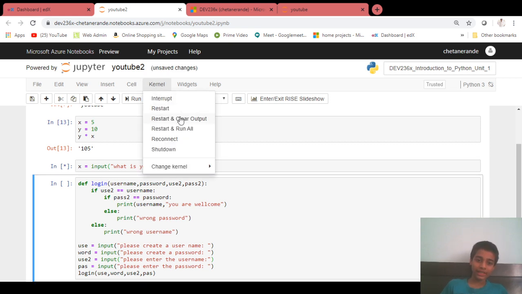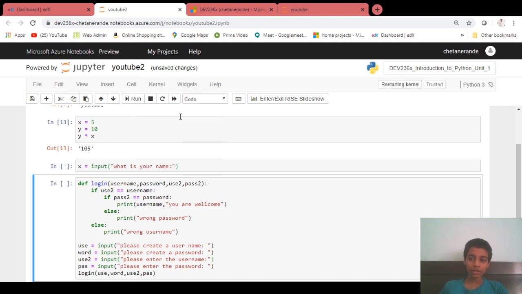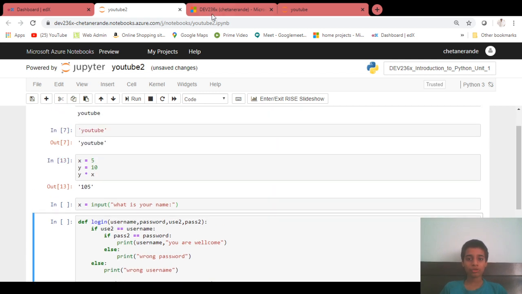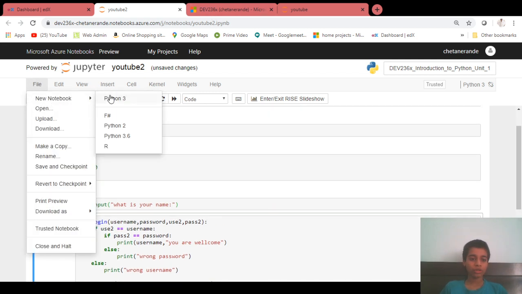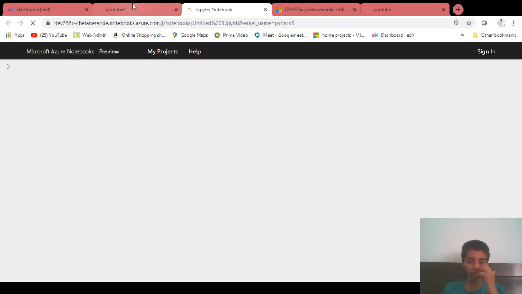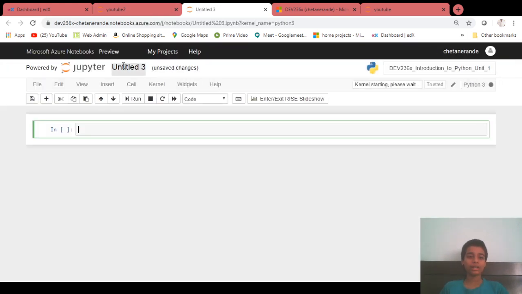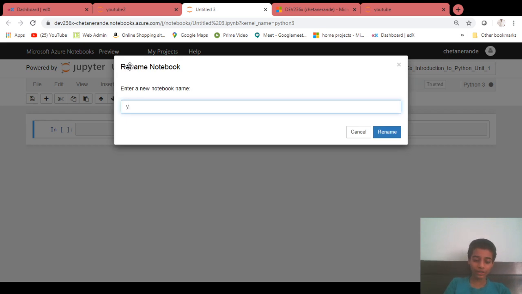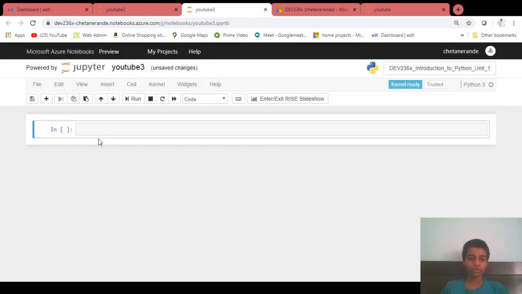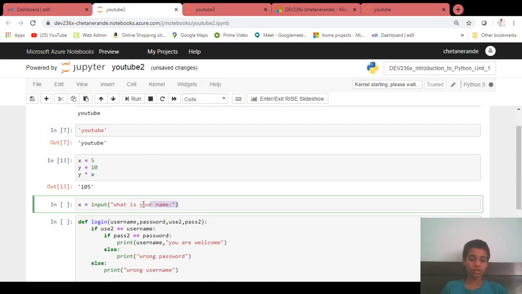You have to just reset the kernel, and that is really important, because if anything goes wrong, your Chrome browser freezes, anything happens, just restart and it restarts the kernel. But it takes some time, so we will just create a new notebook. So how to create a notebook? Always choose Python 3. You can use 3.6. This is Untitled 3. I make it YouTube 3 and rename it. So I can just tell you how it is.